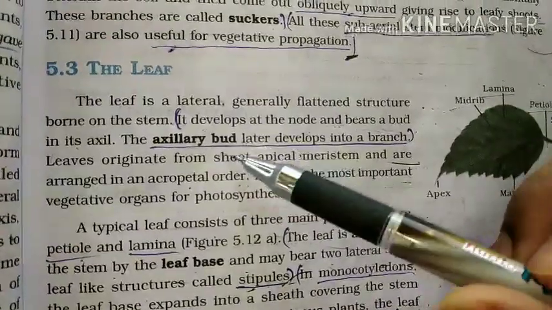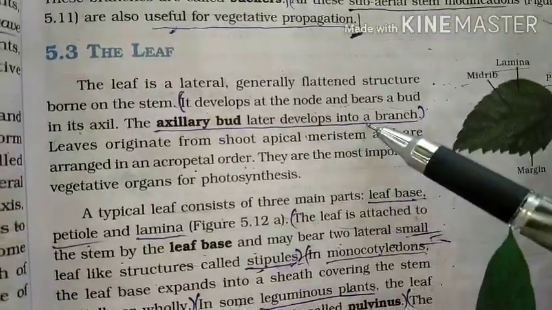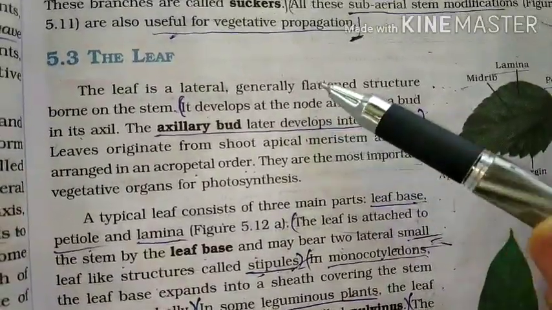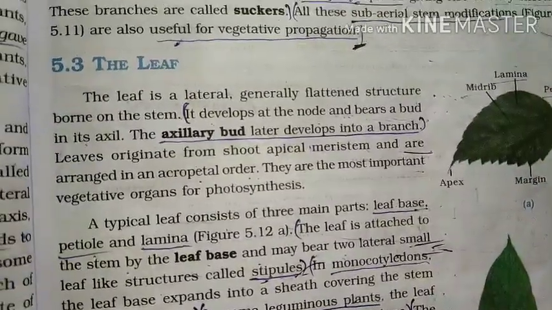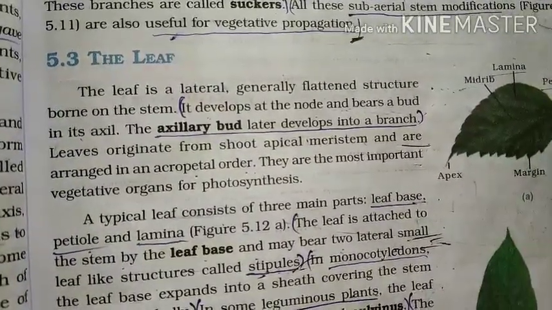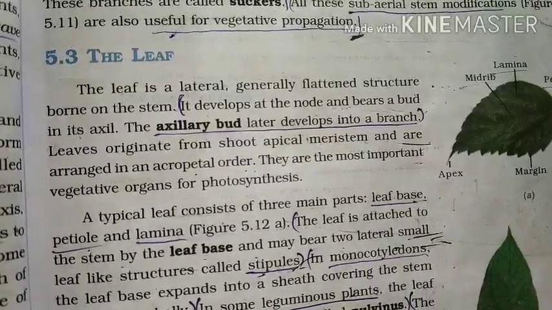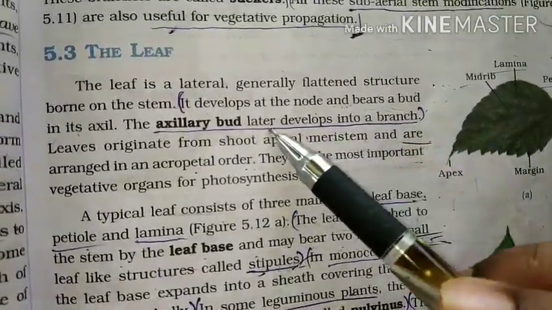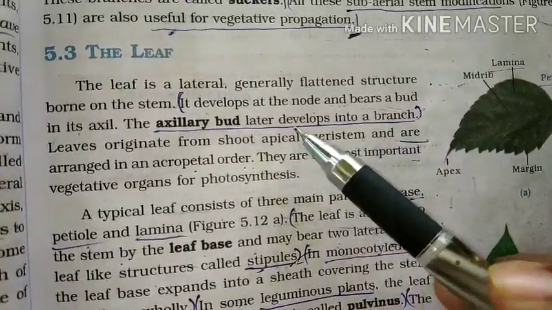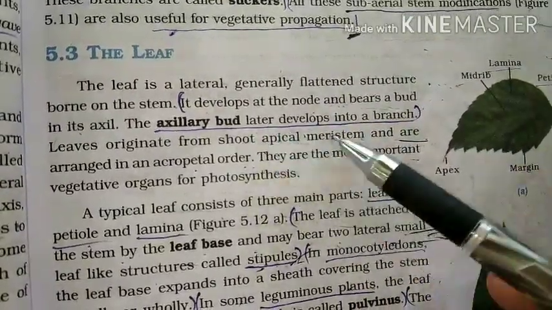So leaves originate from the shoot apical meristem. What is meant by shoot apical meristem? Meristem means a region that divides actively. A meristem is nothing but a group of cells present at a place that divide quickly. So what is a shoot apical meristem? If it is present at the apical part of the shoot, it is said to be a shoot apical meristem.